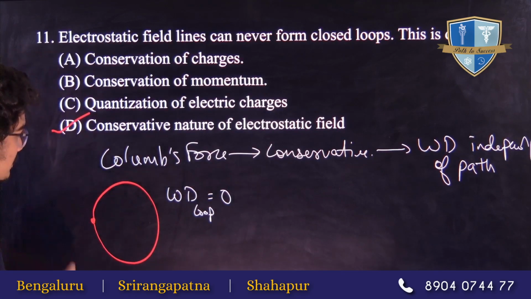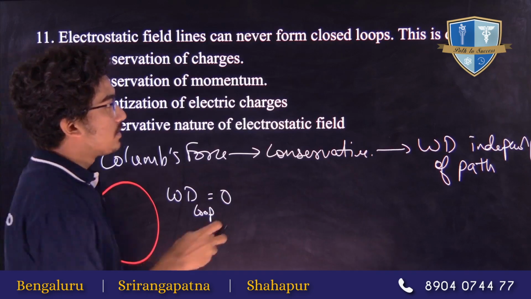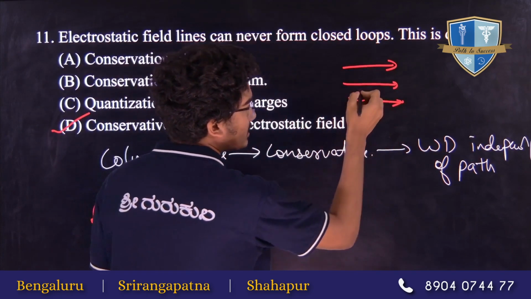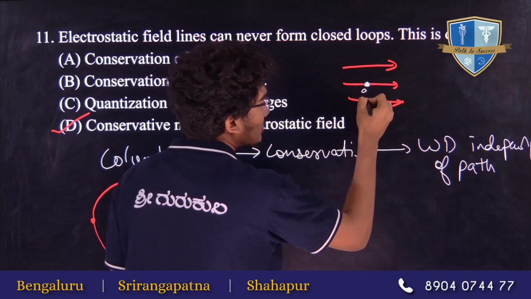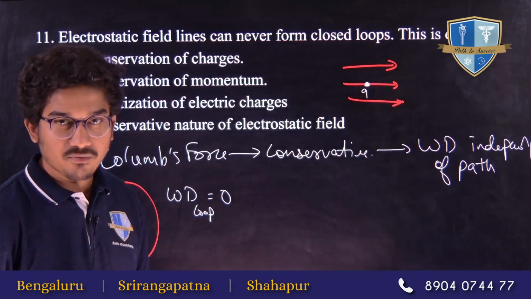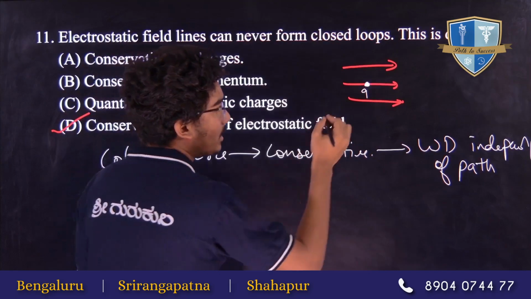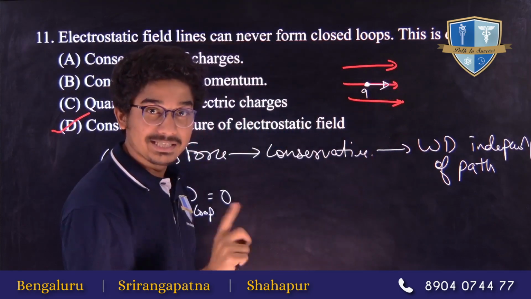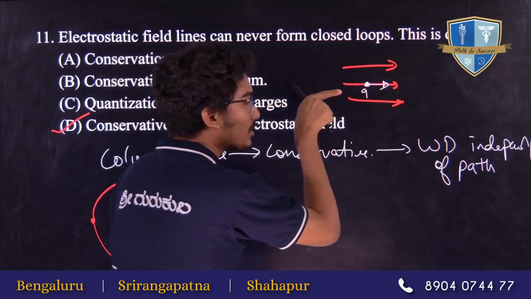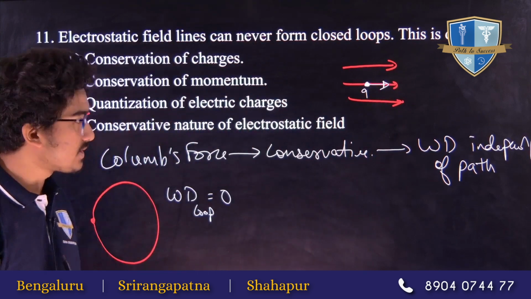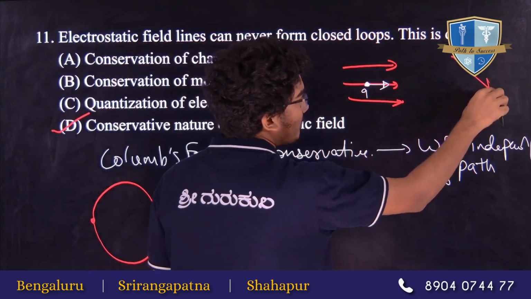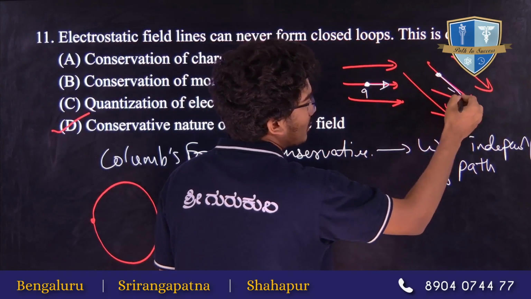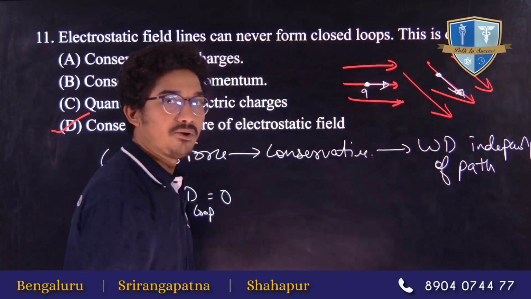Now, since it is an electrostatic field, if you release a charge q in this field from here, and I have released this charge from rest in this electrostatic field, what will happen? It will start moving in this direction. The force will be along the field, and the displacement due to that force will also be along the same direction, along the force, right? Similarly, if the electrostatic field is like this, and you release a charge q here, the force will be along the electric field and the displacement will also be there.